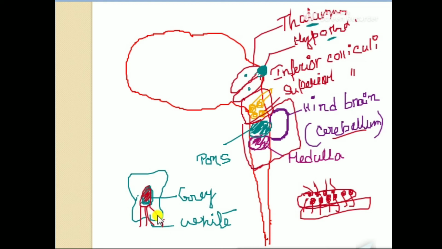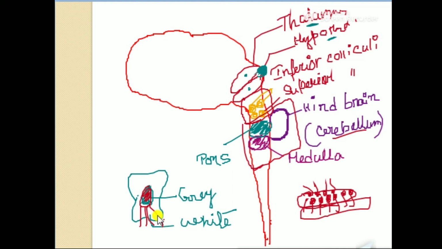That means some fatty coating is present on the myelinated portion. This fatty coating is white in color, so the white matter looks white. The axons are coated with some fatty deposition which is white, so they are white in structure. And why is this grey? Because the cell bodies of the neurons are accumulated in the grey portion.